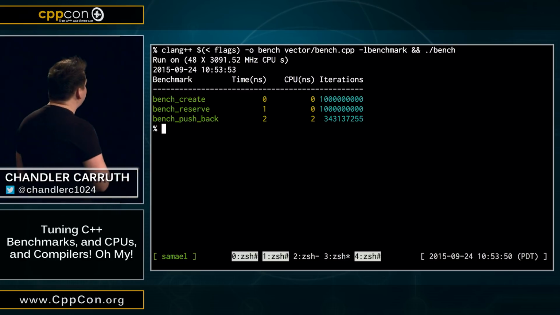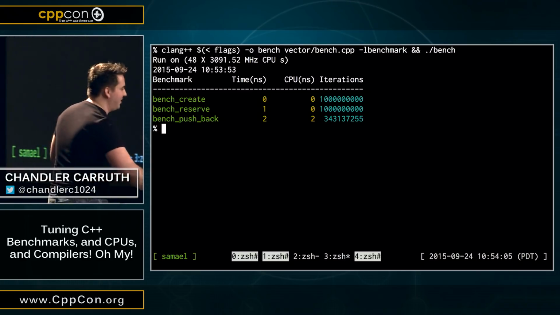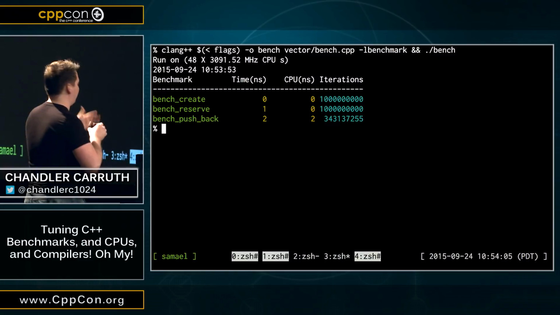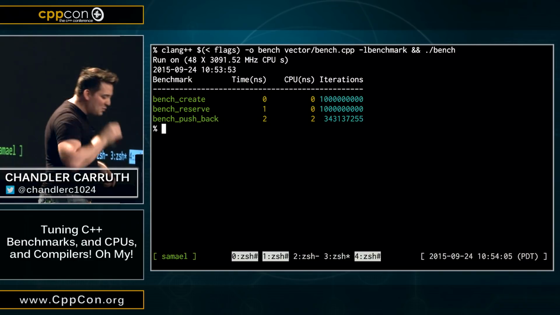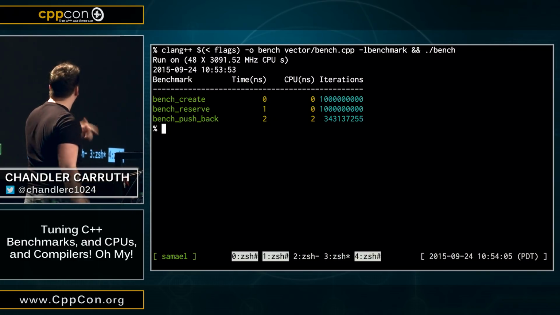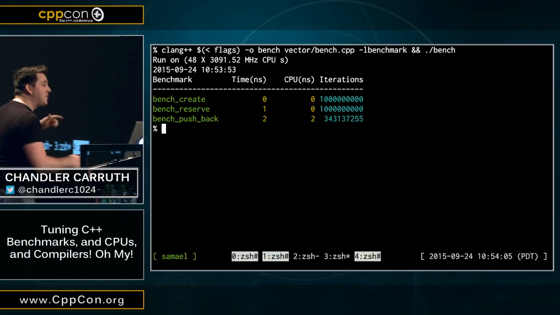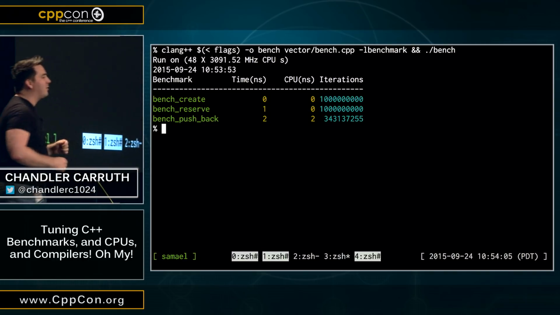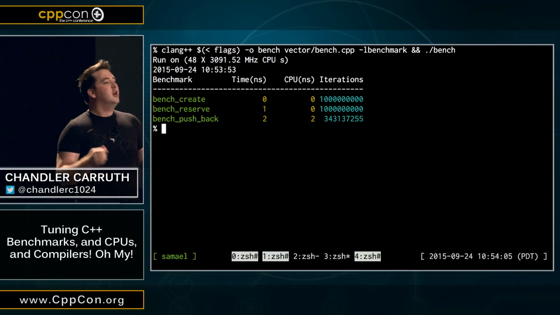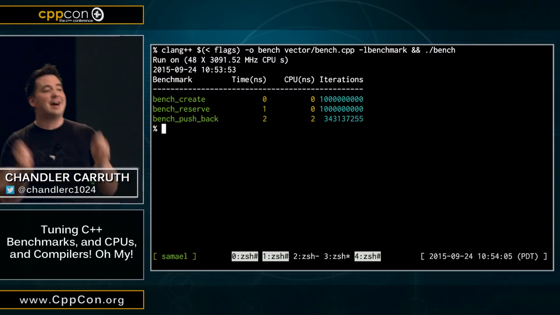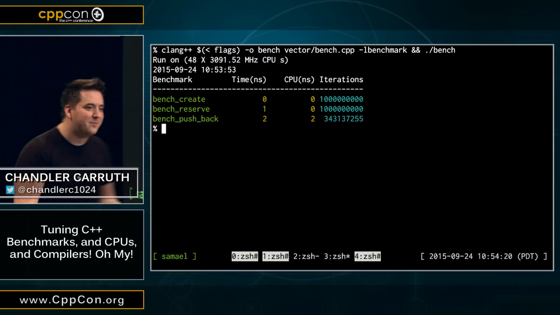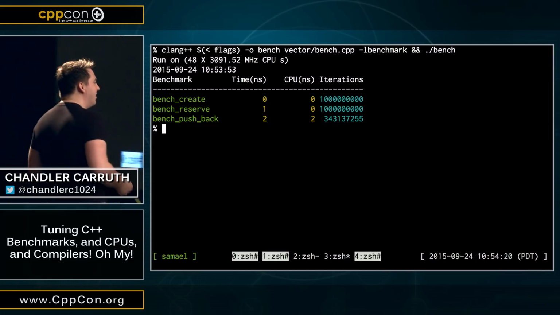So I know that reserve is good and all, and I've read Scott Meyers' books and all these other books. I even watched my own talk from last year, and so I know that I should do reserve whenever I can, but I did not expect reserve to make push_back 10 times faster. That's a little bit weird.